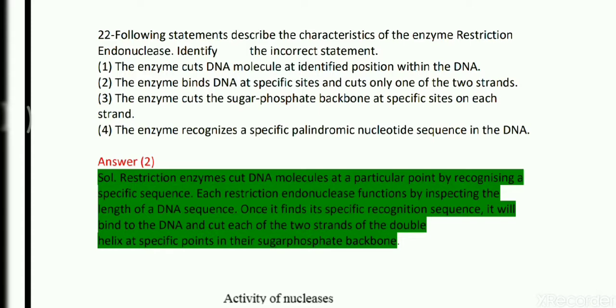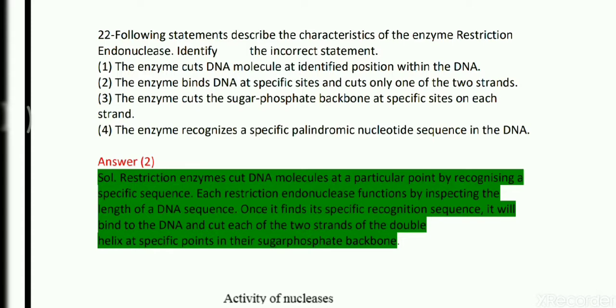Option 1: the enzyme cuts the DNA molecule at an identified position within the DNA. Option 2: the enzyme binds DNA at specific sites and cuts only one of the two strands. Option 3: the enzyme cuts the sugar phosphate backbone at a specific site on each strand. Option 4: the enzyme recognizes a specific palindromic nucleotide sequence in the DNA. The question is asking which is incorrect. So option 2 will be incorrect, because these restriction enzymes cut DNA molecules